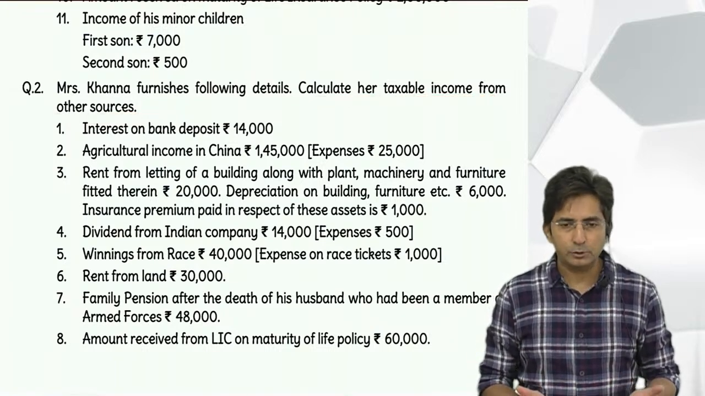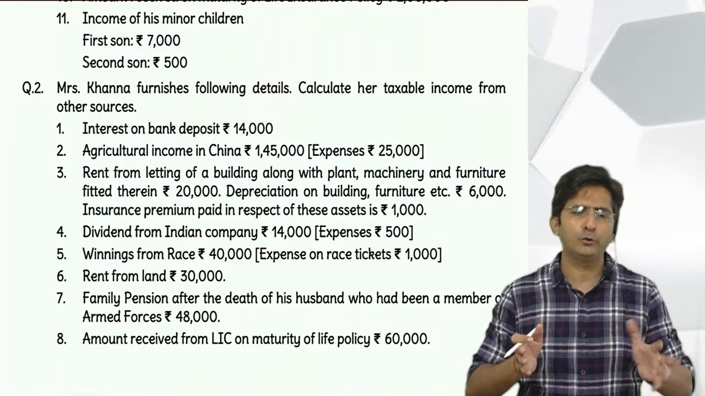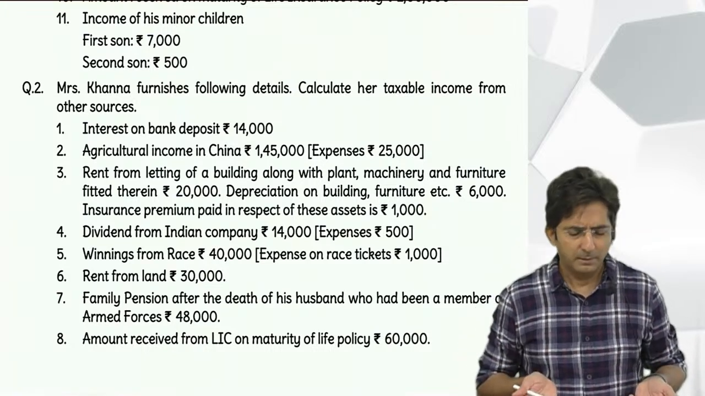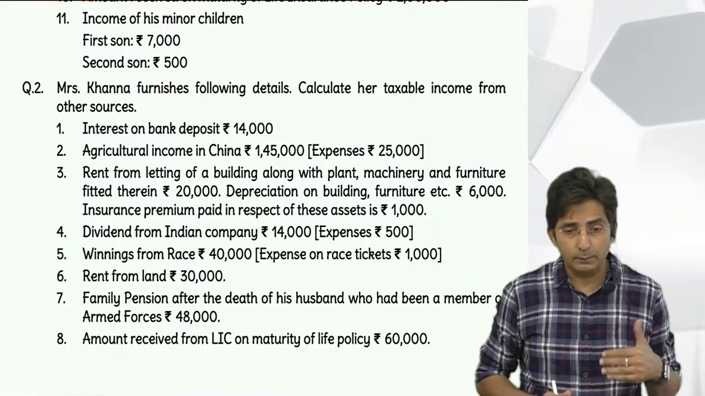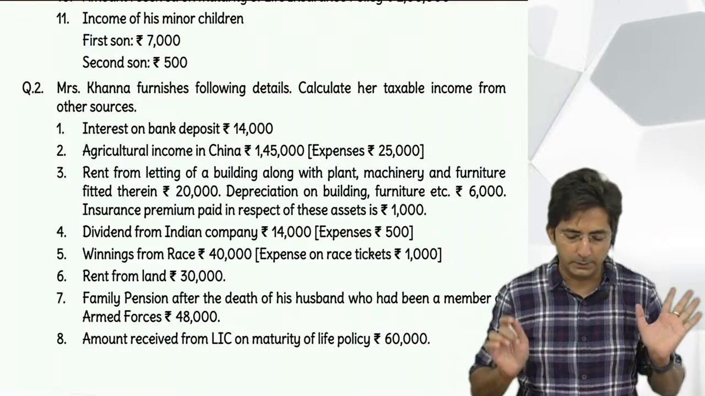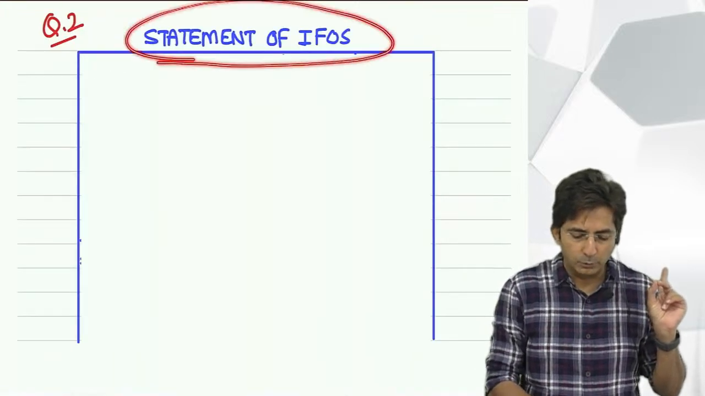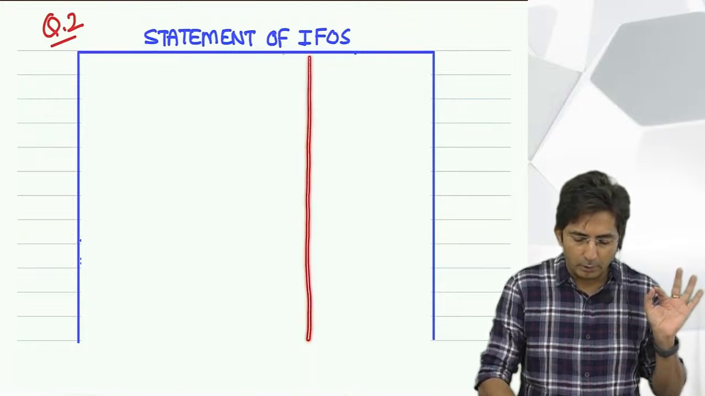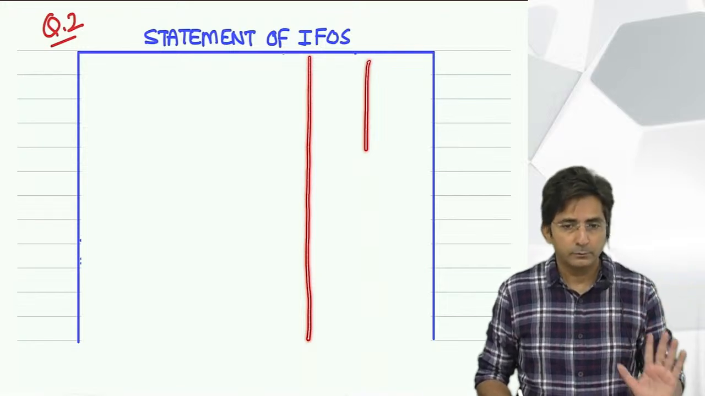In income tax, your answer is always in the form of a statement. In accounts, you have to prepare some account or sometimes a balance sheet, but in income tax it is always a statement. Since it is income from other sources, the name of the statement will be statement of income from other sources. There will be one particulars column, then an inner column, and then an outer column. This is the format of our answer.